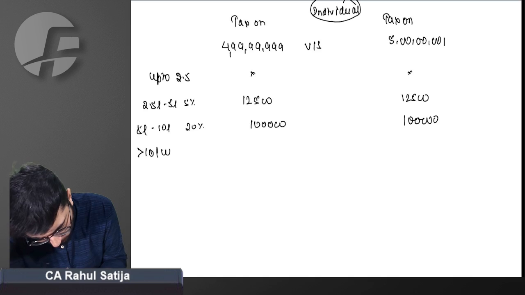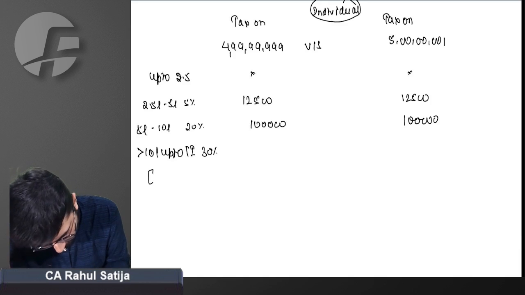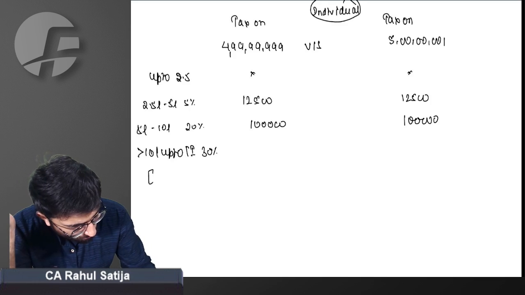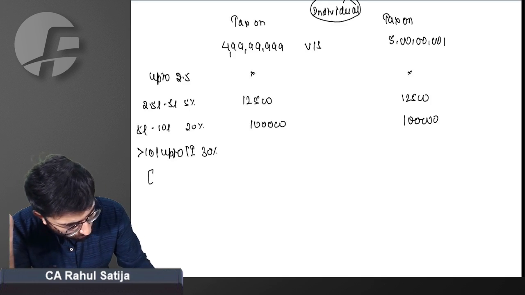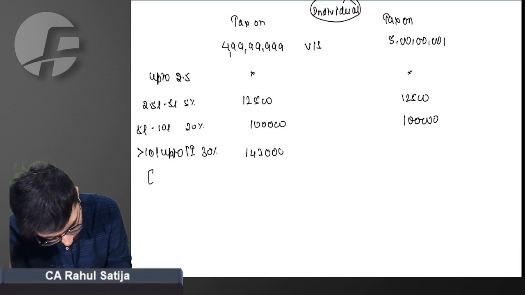Greater than 10 lakh, up to total income, 30%. What will be the tax? In both cases, the tax will be the same.